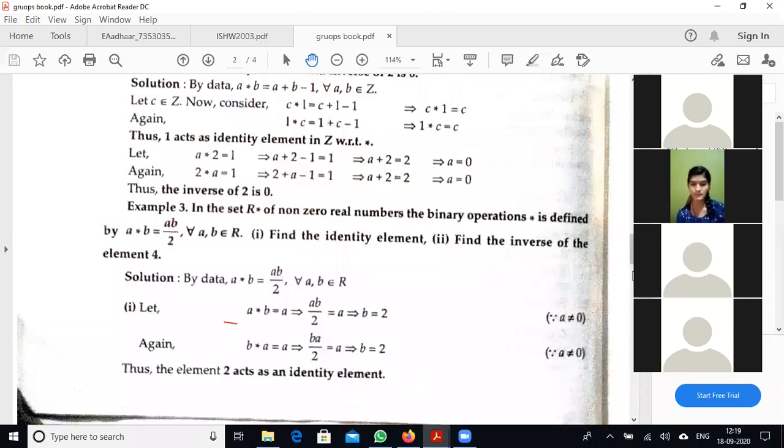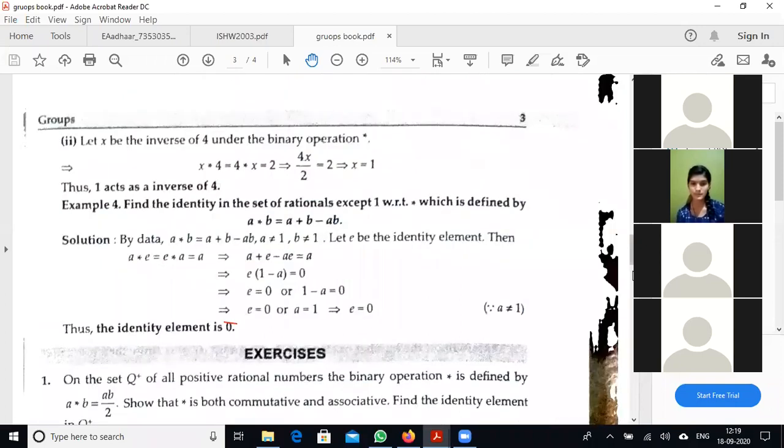Next, we have to find the inverse element of 4. Let x be the inverse of element 4. So we can take x star 4 equals 4 star x equals 2, because 2 is the identity element we already found.